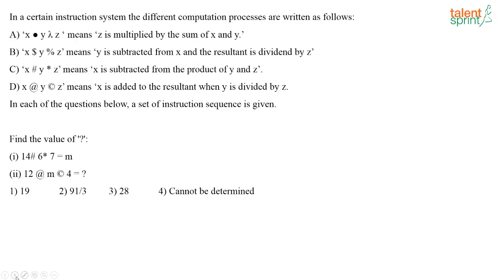Next one. In a certain instruction system, the different computation processes are written as follows. You have to find the value of the question mark here. In the second step, there is m involved in this equation. So first I have to find out the value of m, and then using that I have to find out the value of the question mark. Try it out and give me the answer. You have to use the rules as above, that's all.